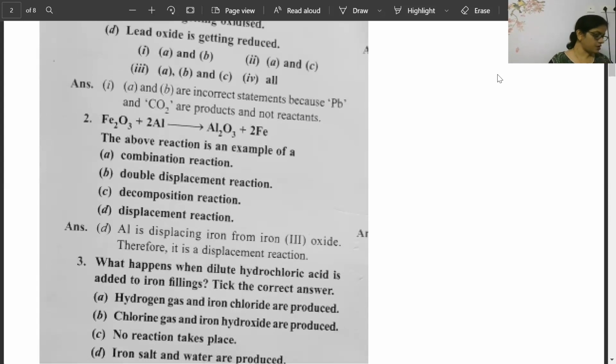Okay, what is the correct one? Anila, Pranjal, Saranya, Pavitra, Kirti Maya, everyone is telling the first: hydrogen gas and iron chloride are produced.